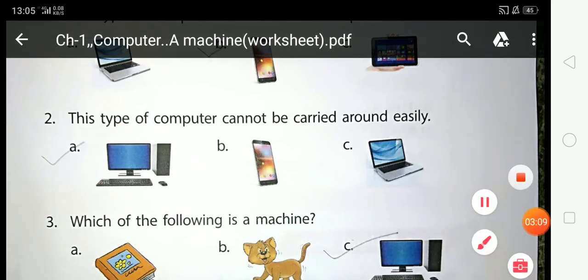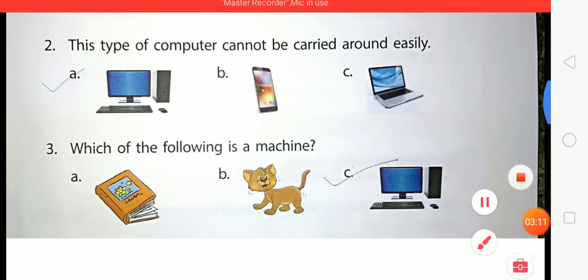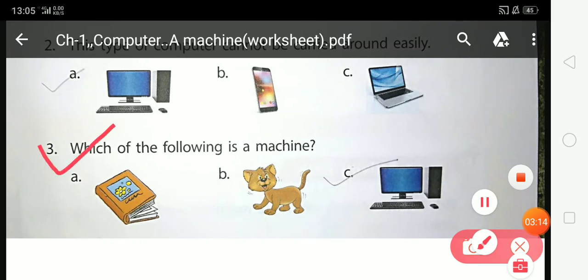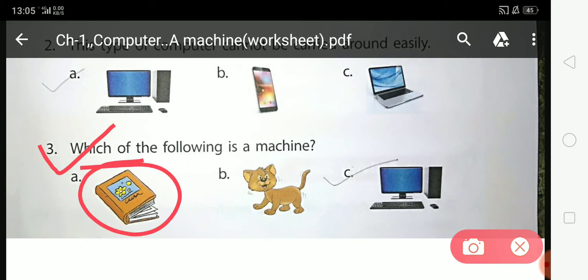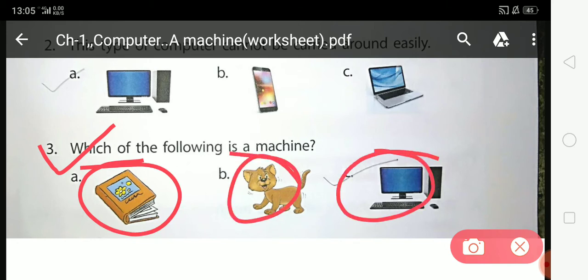Now come on, third. Which of the following is a machine? First option is book, second option is picture of a cat, and third option is the desktop computer. This is the picture of a desktop computer. Which is a machine? I think students you know very well.